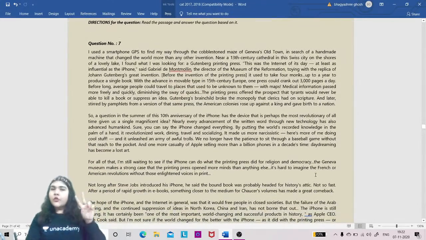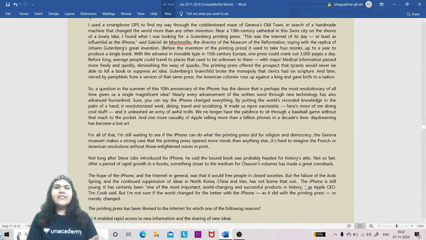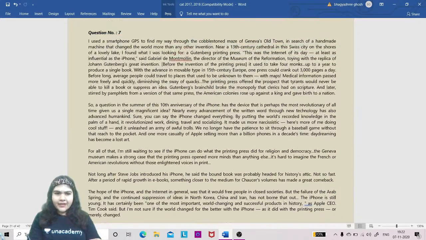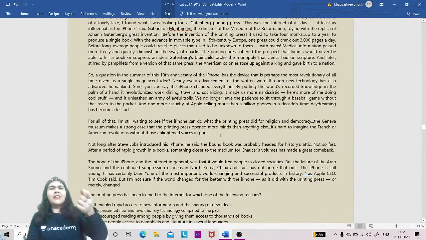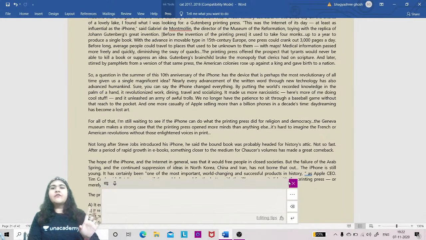Look at it. Look at the second RC. This is going to be the second RC. Now, read the passage. Once again, just count the paragraphs. It is one, two, one big paragraph here, right? Second paragraph, third paragraph is like one line, fourth paragraph is so-called one line, and there is one more paragraph.